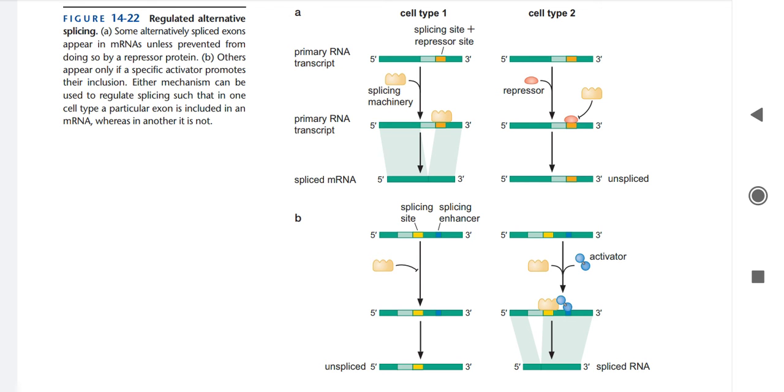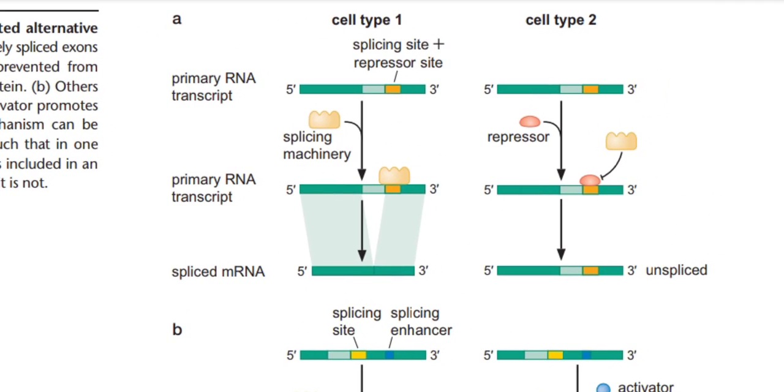In figure A you can see the green one is your mRNA, and it shows the splicing site with a repressor site. In this repressor site, a repressor protein can bind and stop the splicing process, stop that post-transcriptional modification. Here it does not show the transcription process being stopped, but RNA processing being stopped. This is also the same level of gene regulation in eukaryotes.